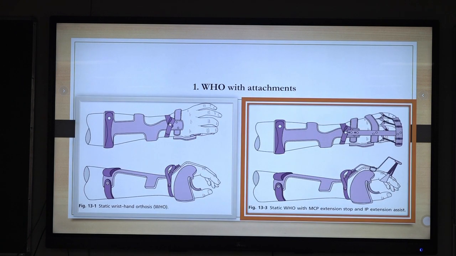So in WHO there are two attachments. This is also a design of static orthosis, WHO, where we can give an extension. Sometimes this is also Rancho's design. We can give extension. There are two extensions. One is an MCP hyperextension stop. Can I have a pointer? Fast.